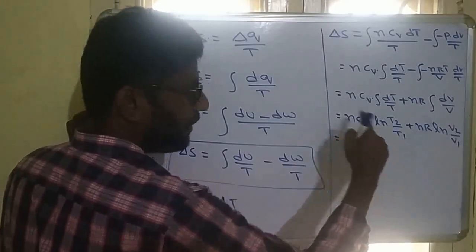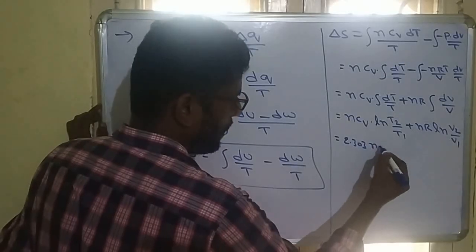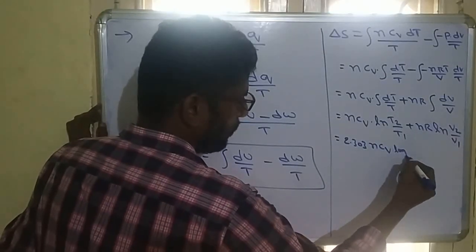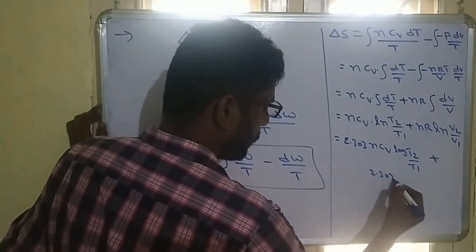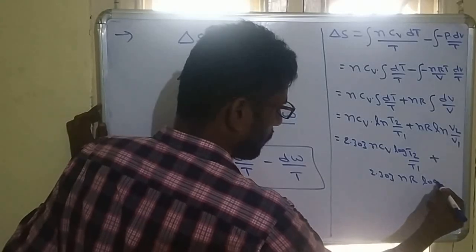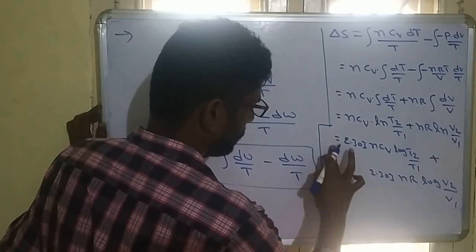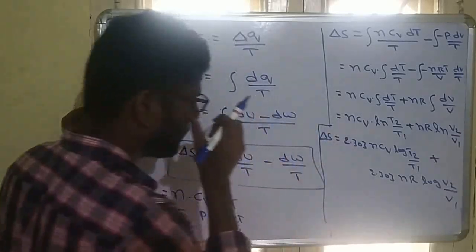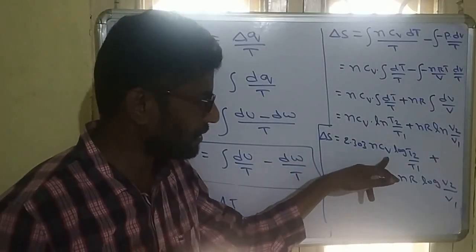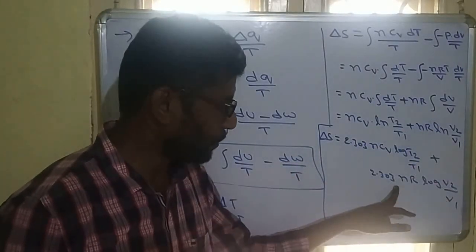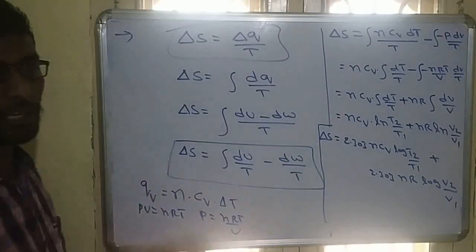From this ln value we can convert it to log. It will be 2.303 nCv into log T2 by T1 plus 2.303 nR log V2 by V1. So this is the formula of delta S, the change in entropy. Final formula: delta S is equal to 2.303 nCv log T2 by T1 plus 2.303 nR log V2 by V1. So from this formula, just I have integrated.